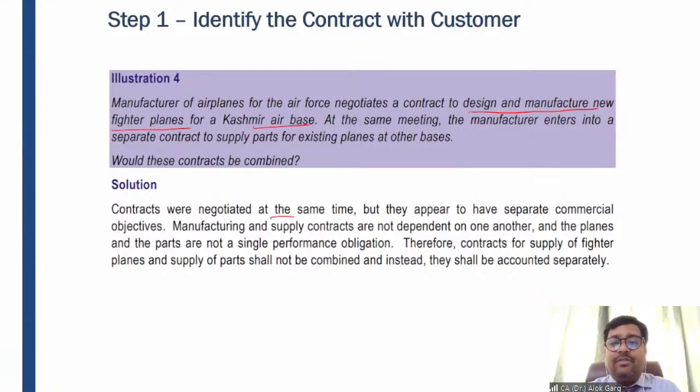So contracts were negotiated at the same time, but they appear to have separate commercial objectives. Manufacturing and supply contracts are not dependent on one another, and the planes and the parts are not a single performance obligation. Therefore, contracts for supply of fighter planes and supply of parts shall not be combined, and instead they shall be accounted for separately. Right?